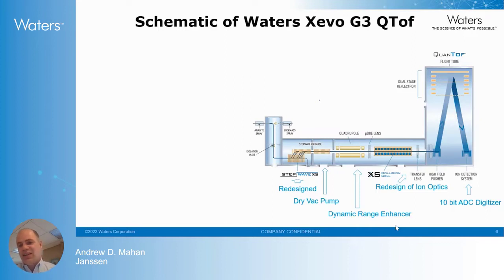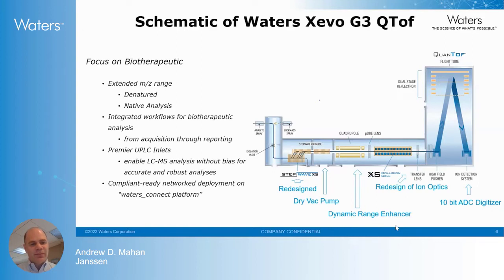There's also been a redesign of the ion optics leading up to the TOF to keep the entrance lens from getting contaminated, and that's another increase in uptime. And lastly, improvements in the digitizer, which increases the in-spectrum dynamic range of the instrument significantly.